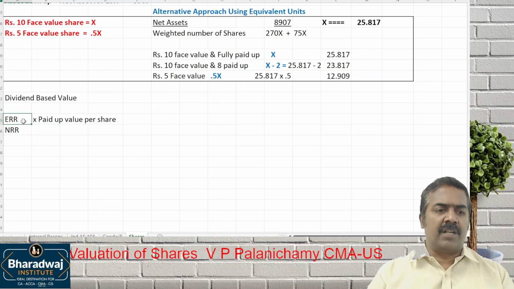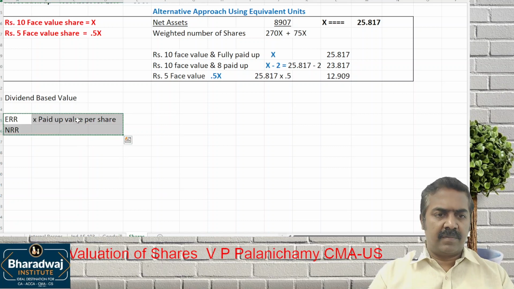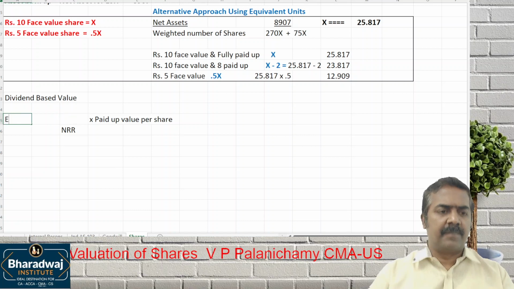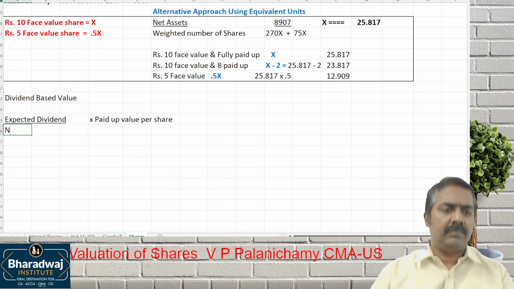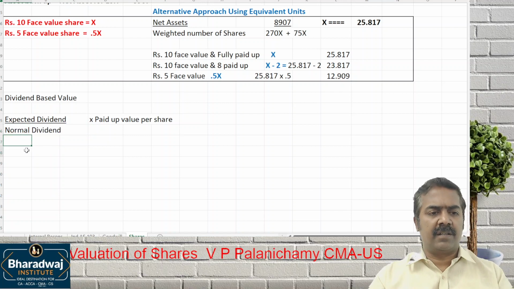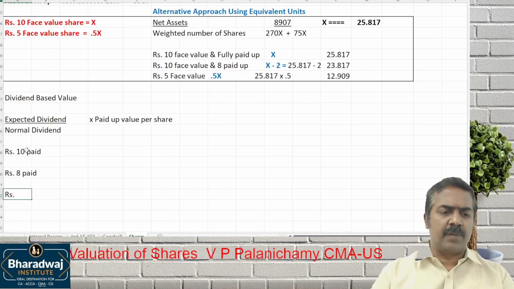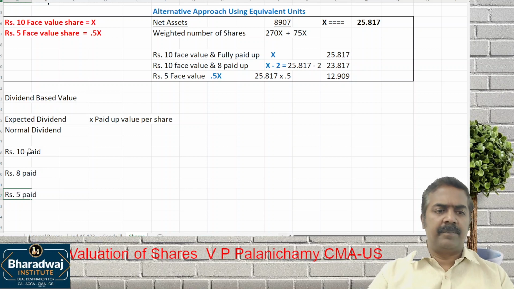So if we convert this, instead of expected rate of return, simply expected dividend divided by industry average or normal dividend into paid up value per share. We've got three different categories: rupees 10 paid up, rupees 8 paid up, and rupees 5 paid up.